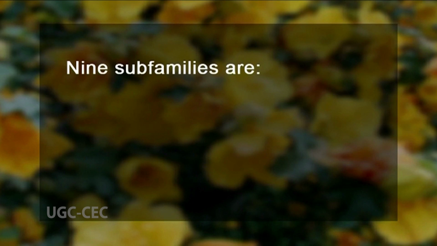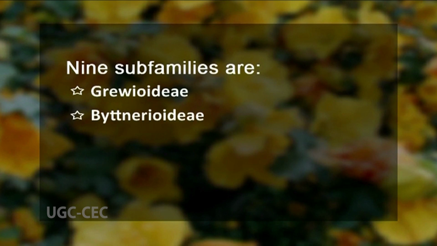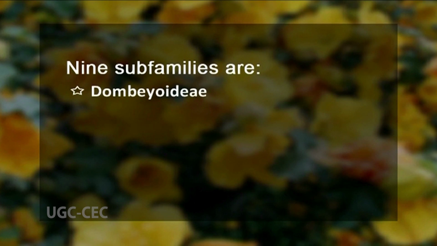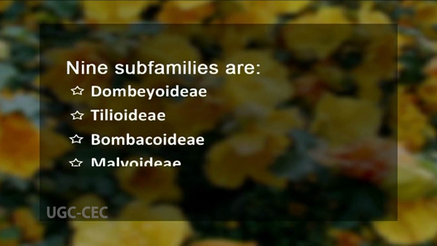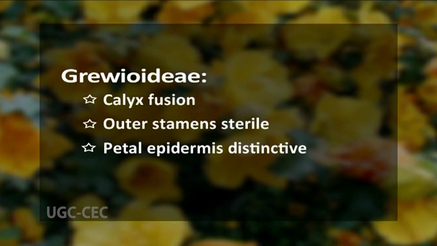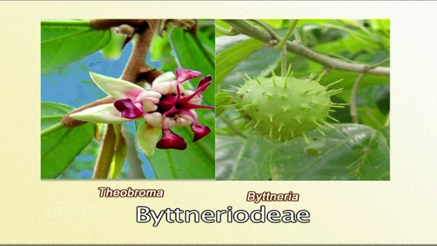These are Grewioideae, Byttnerioideae, Helicteroideae, Brownlowioideae, Sterculioideae, Dombeyoideae, Tilioideae, Bombacoideae, and the last one Malvoideae. The Grewioideae is represented by genera like Grewia, Corchorus, Triumfetta, and other relatives. These Grewioideae have lost calyx fusion, the outer stamens are sterile, and the petal epidermis is very distinctive.